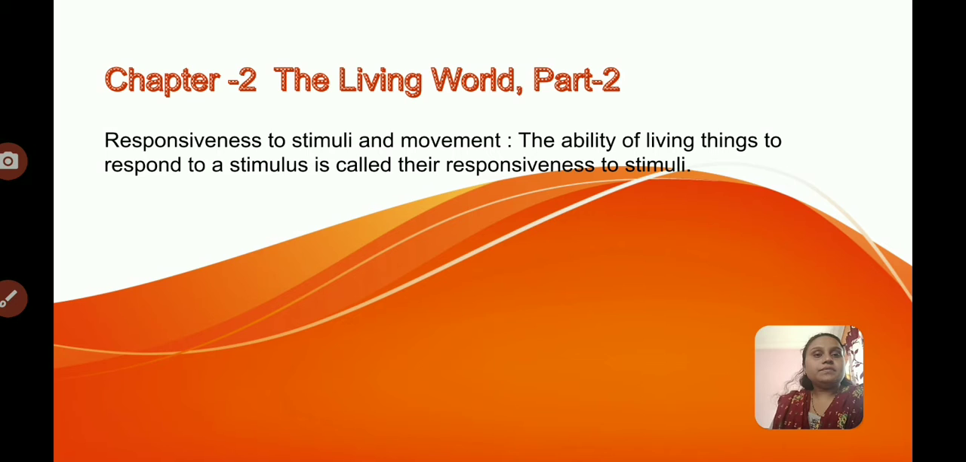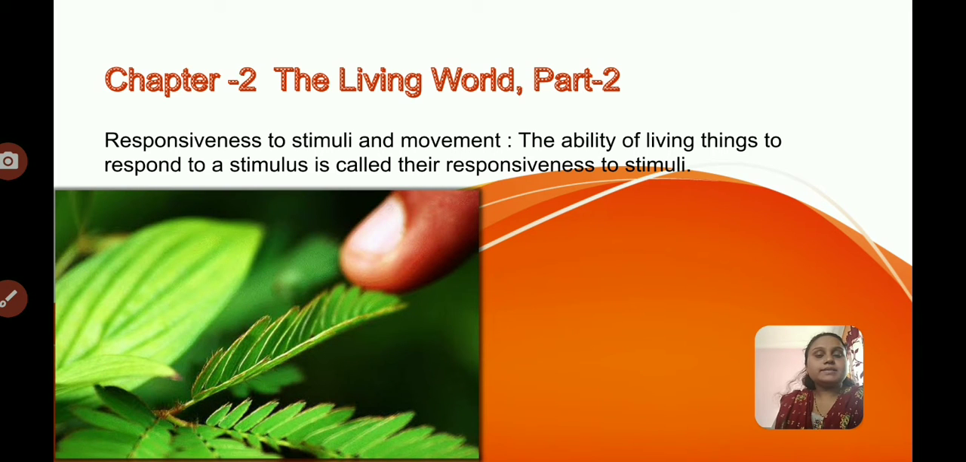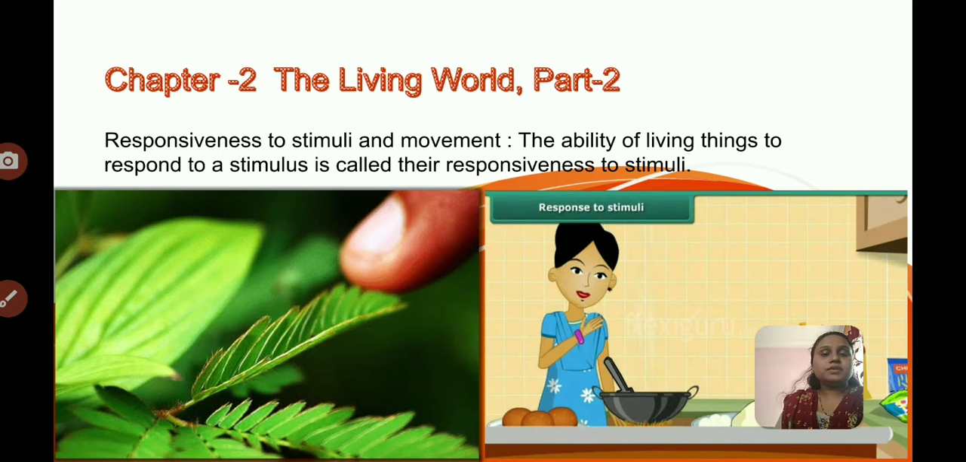The ability of living things to respond to a stimulus is called their responsiveness to stimuli. Look at the first example, the mimosa plant. When you touch the mimosa plant, the leaves close. This is responsiveness to stimuli. Then look at the next example. When you touch a hot pan, a spontaneous reflex reaction takes place and you pull your hand away. This is responsiveness to stimuli, and movement means you suddenly pull your hand.